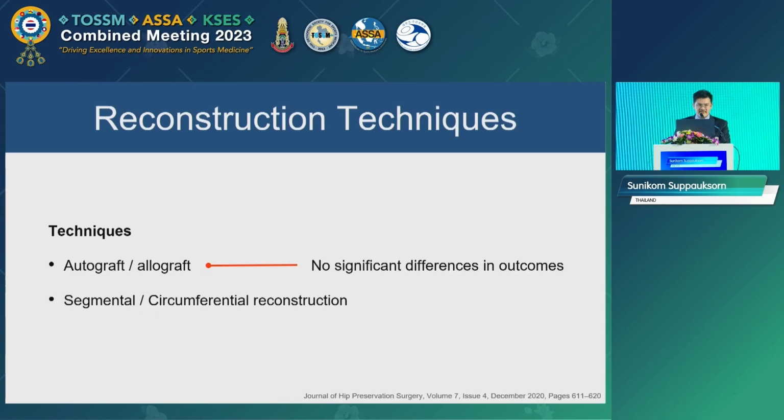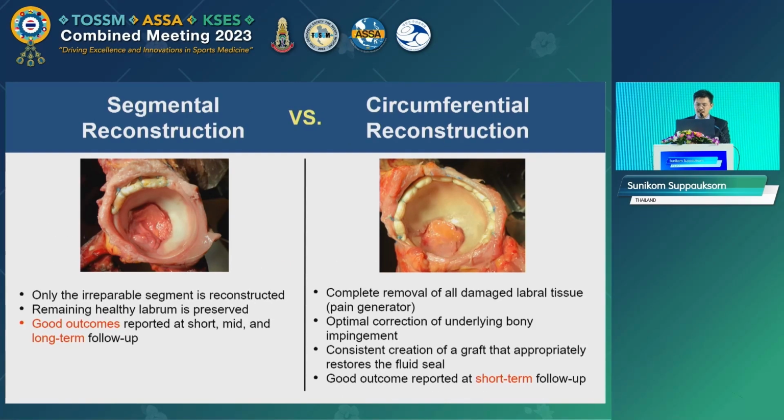There are several graft options for the labral reconstruction, including autograft and allograft, and the studies currently available are unable to demonstrate the superiority of one graft over another. So the decision on graft depends on the surgeon preference. And the technique for the labral reconstruction also varies. The segmental reconstruction means that only the irreparable segment is reconstructed and the remaining healthy labrum is preserved.